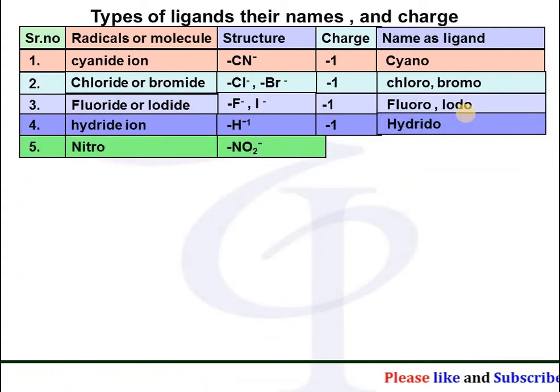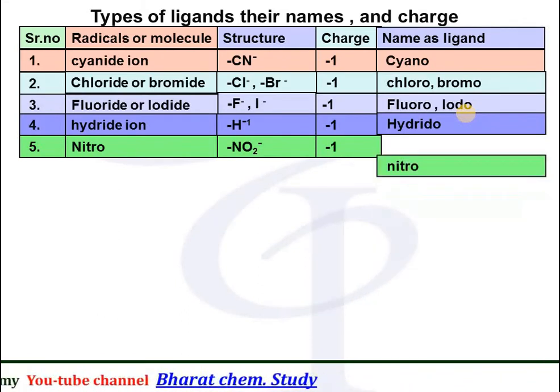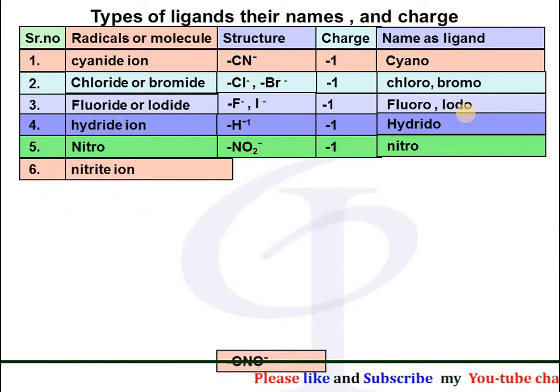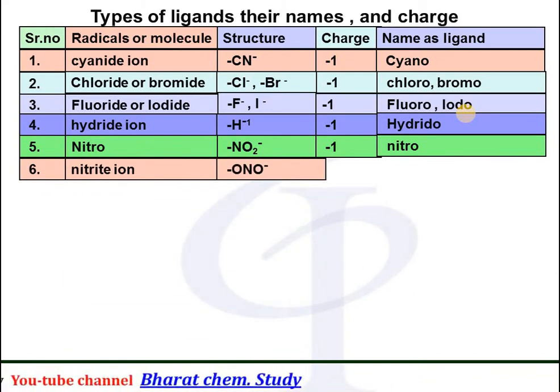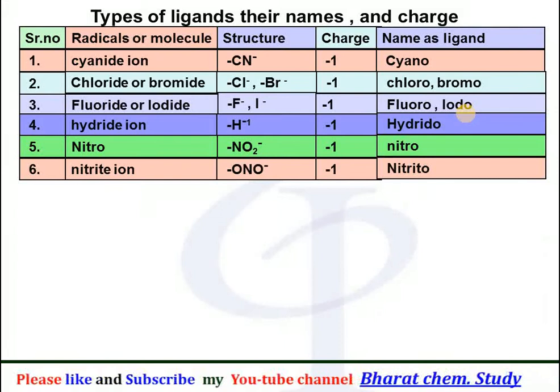Fifth, nitro, formula NO2, having charge -1, and its name as a ligand is written as nitro. Sixth point, nitrite ion, having the formula ONO, donor atom is oxygen, having the charge -1, and its name as a ligand is written as nitrito.